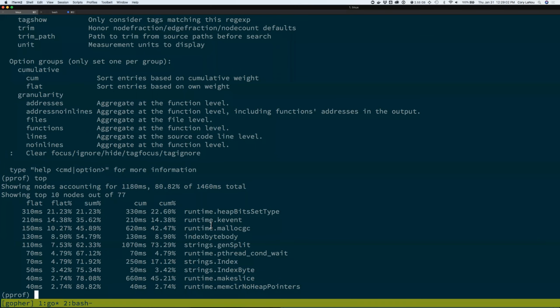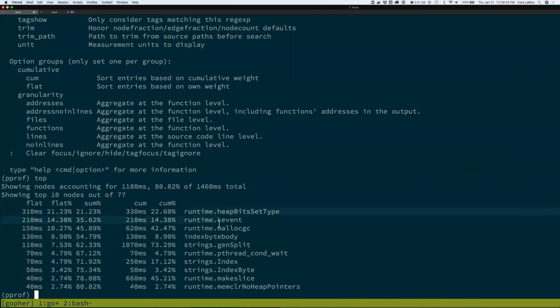Okay. The thing to remember is the benchmark we were running was in the strings package, right? We were just taking something out of the standard library and creating a quick benchmark. Typically you'd be benchmarking your own code in your own package. So we were looking for this strings right here, right? We're looking for anything in the strings package because that's what we're testing.